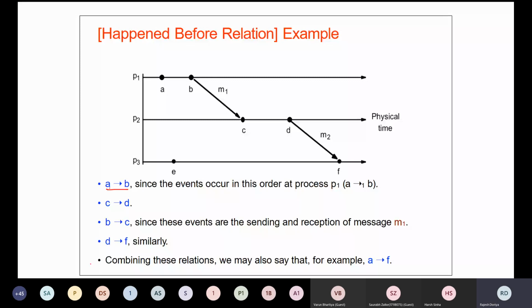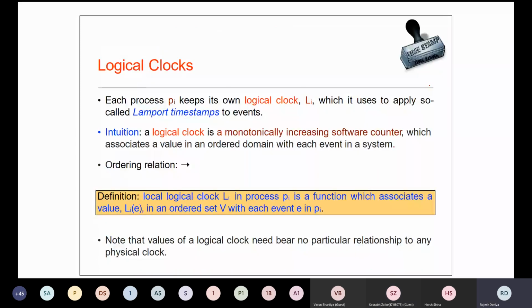And how can we infer that A has happened before F? Since A has happened before B, and B has happened before C, and C has happened before D, and D has happened before F, therefore we can say that A has happened before F. Right, students? Yes, sir. Let us move to what we saw in the last class.